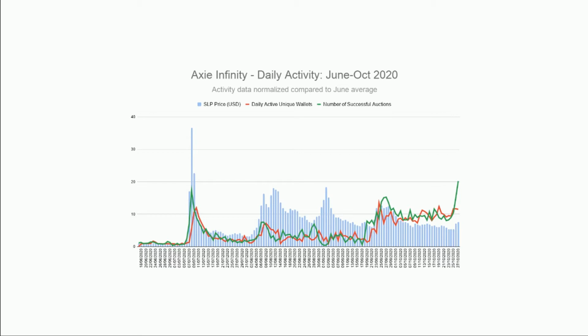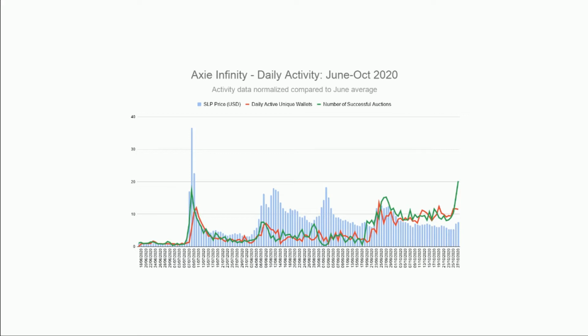And remember, this is not a doubling. This activity is not doubling. This is up 20 times what it was before. So this is doubling from an already very high level. It's almost like an exponential sort of graph because we're taking this as a multiple of this activity here. So this is very, very strong activity that we're seeing with AXIE Infinity.